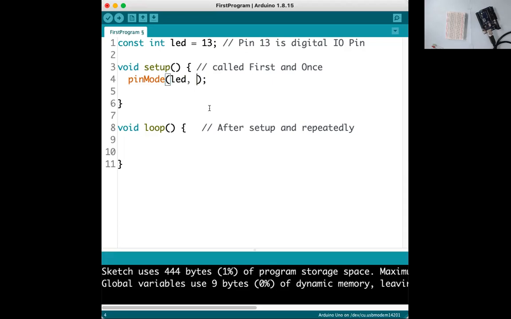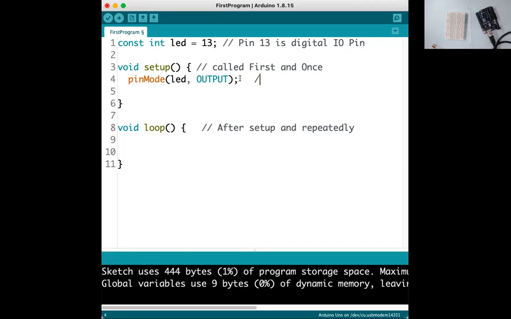What is the second argument? The second argument is the mode in which you want to use this particular pin. The mode is output. So pinMode(LED, OUTPUT). That's it.